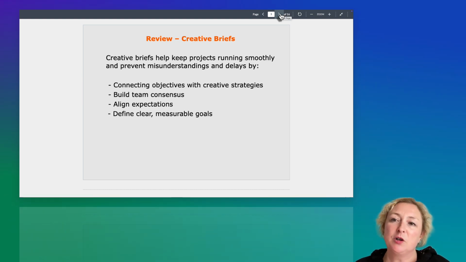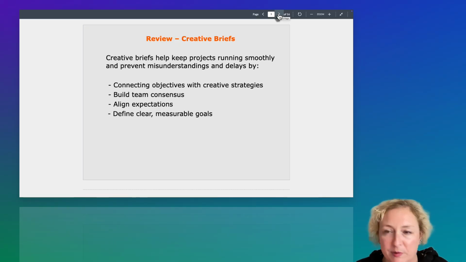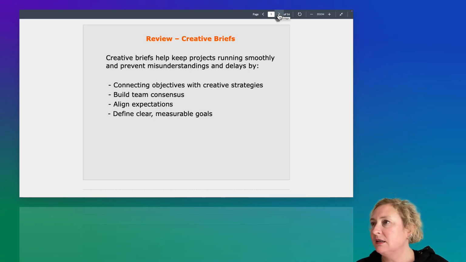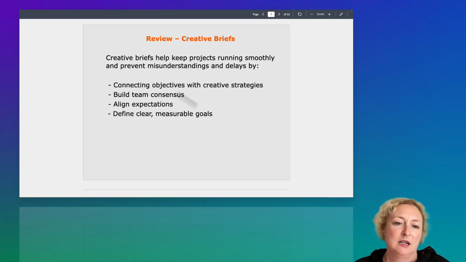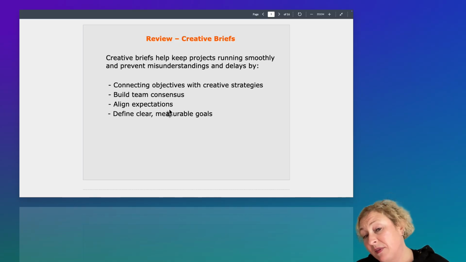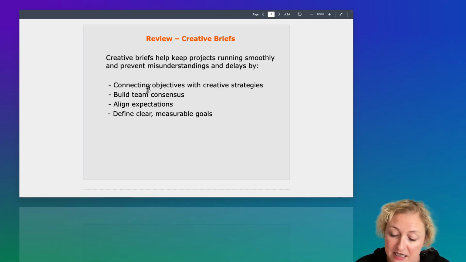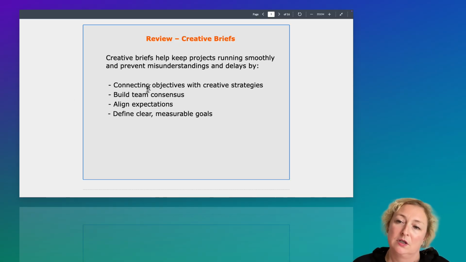That's what I'm trying to get you to do: create a creative brief for your dog grooming company, your friend's dog grooming company, or a burger restaurant. Any business needs a brief. Basically, you're connecting objectives with strategies, aligning expectations of what the client wants, and defining clear, measurable goals.